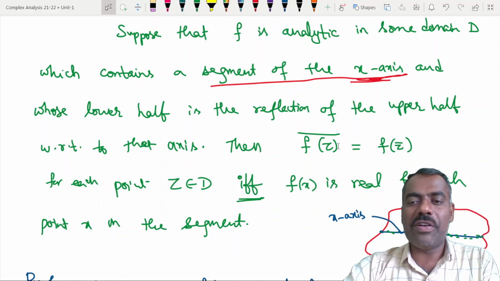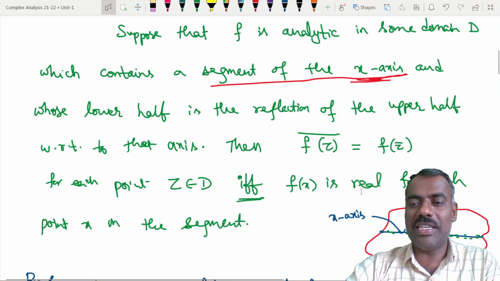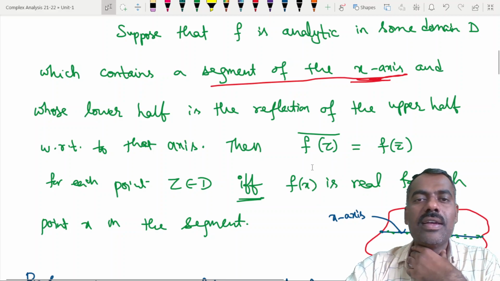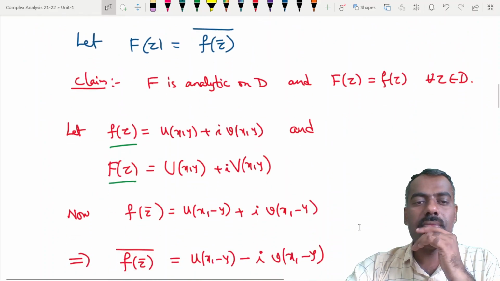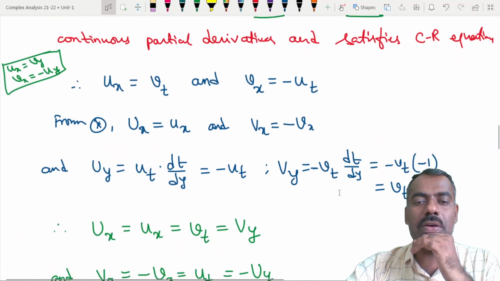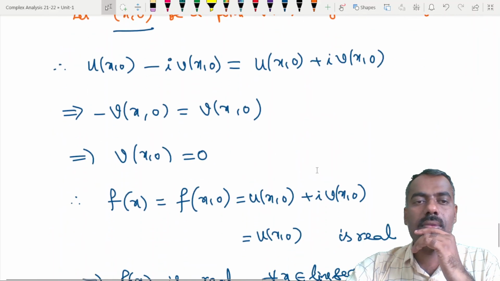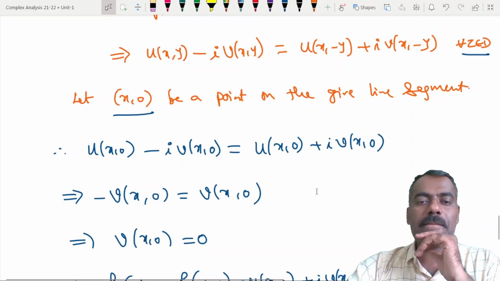Can you prove it? f of y is real, right? Instead of the x-axis, you are taking the y-axis. Then you prove that f of y is real. So what do you think in the proof wherever we have used this? When you substitute here, it will change, right?